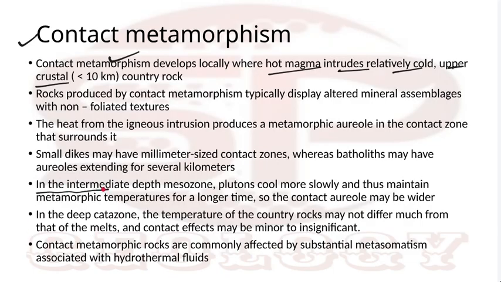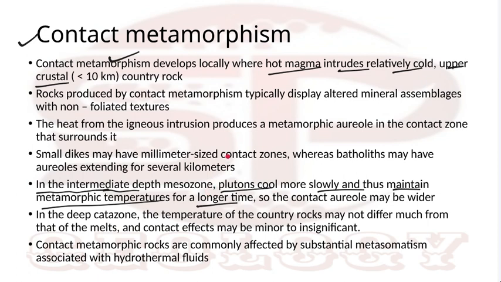In the intermediate depth mesozone, the plutons cool more slowly and thus maintain metamorphic temperature for a longer time. So the rock is suitable there to easily convert to metamorphic rock, and at lesser depths it will cool more easily.